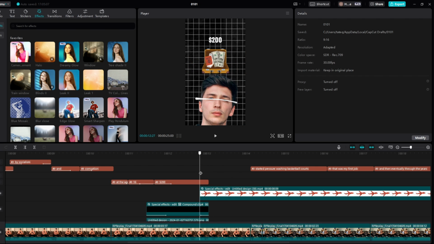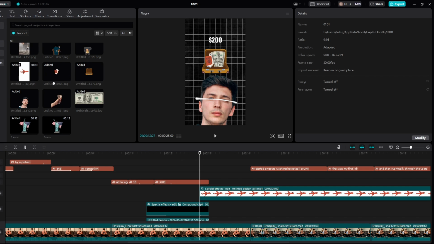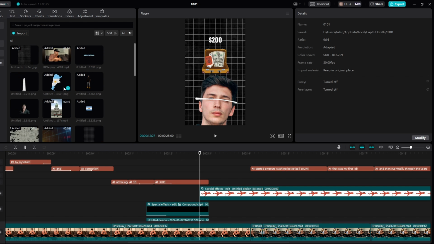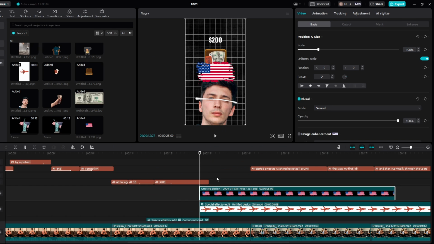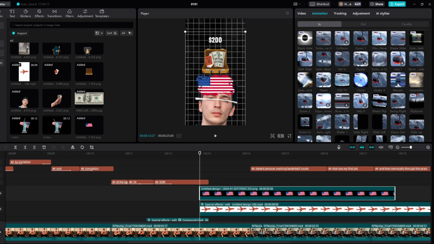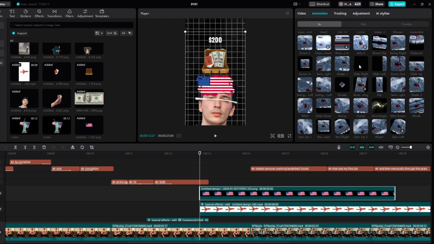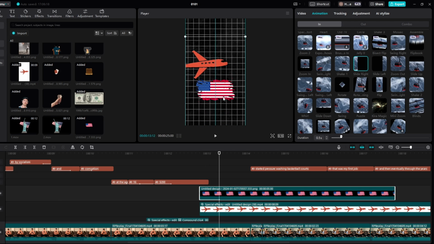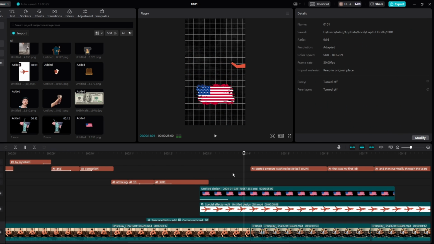And then right here we do need a USA flag. So I'm going to quickly get that and I'll be back in a second. Okay, so now we've added this in right here. All we're going to do is we want it to be right about here. And then we're going to come to animation, in, slide right. Bring that a little bit down, just like so.